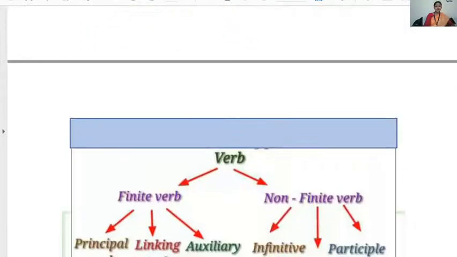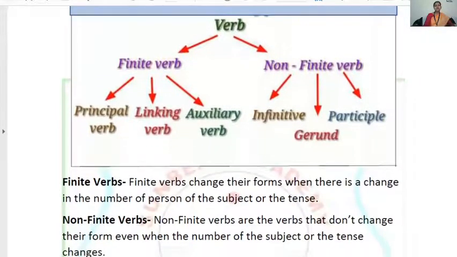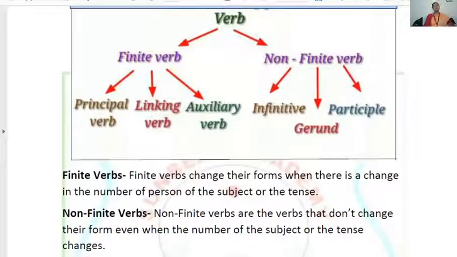Okay. Apart from that, verbs are of two types. Again, we can divide them into two types, that is finite verb and non-finite verb. So what are finite verbs? Beta, finite verbs are the verbs that change their form when there is a change in the number or person of the subject or the tense.